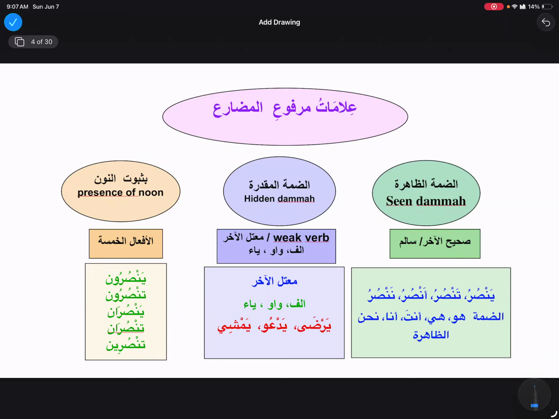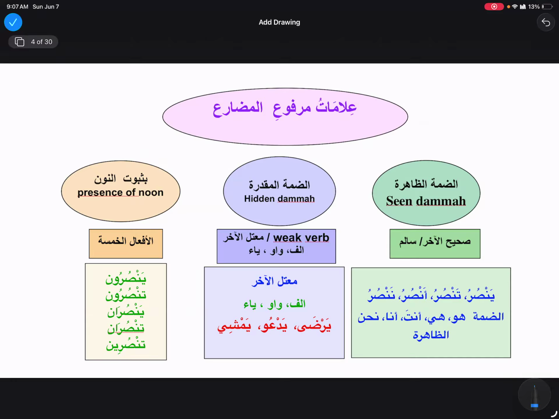Whereas in mu'talul akhir, or weak, where there is waw, alif or ya, in these we have the dama of ya muqaddara. We have dama, we cannot see it. This is called damatul muqaddara. And the rest of afalul khamsa remain the same in both cases.